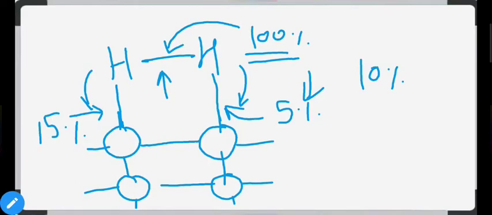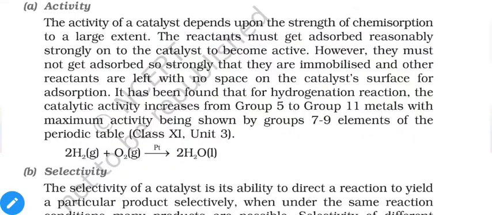Outside attractions decrease inside bond strengths. So now we can say that our bond strength is 90%. It is not 100% because 10% attraction is coming from outside, from the catalyst side. So it decreases the strength of the reactants. According to this activity point, adsorption should be reasonably strong on the catalyst to become active.